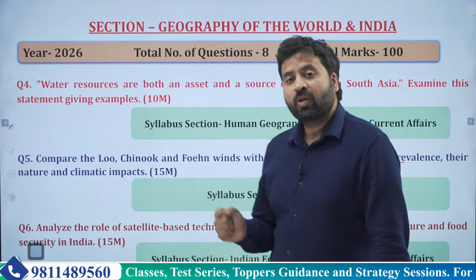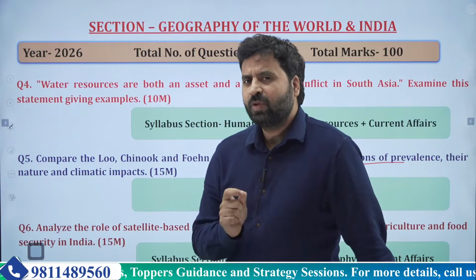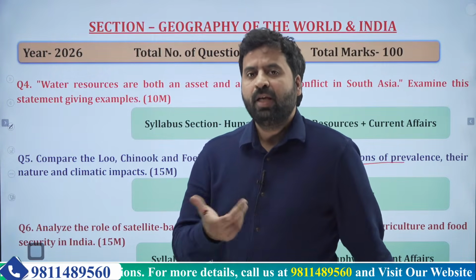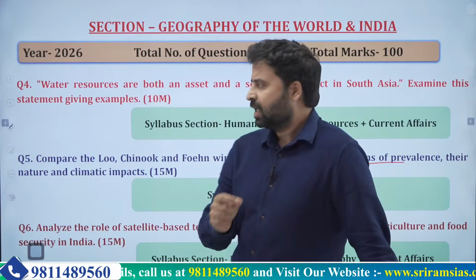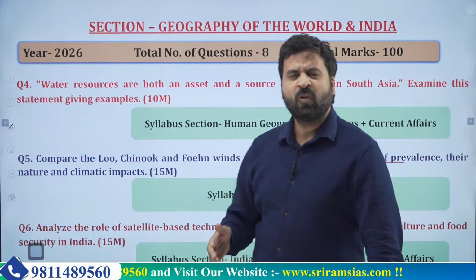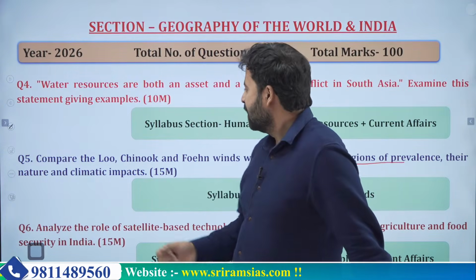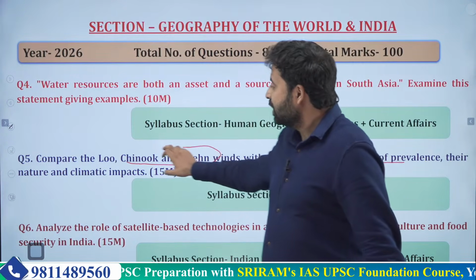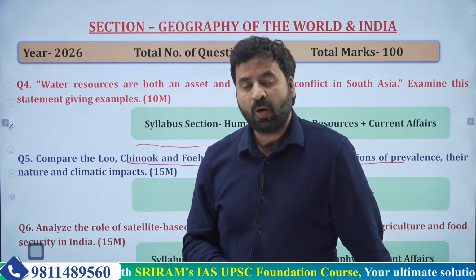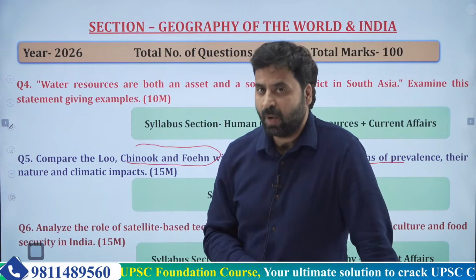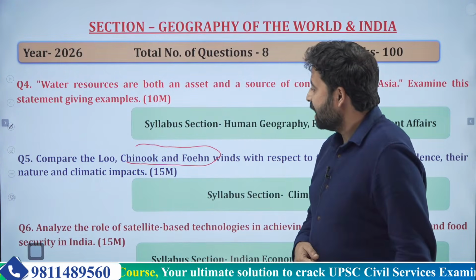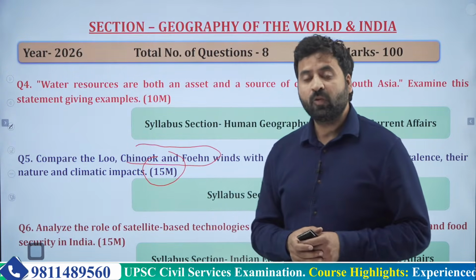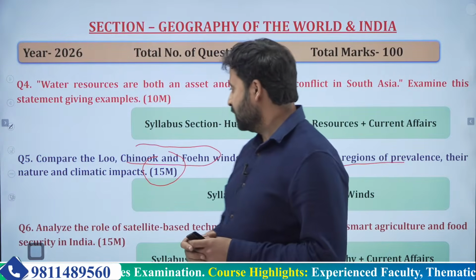Plus, because it is a geography question, it would be better if you draw some sort of diagram, integrate some sort of diagram within the table itself, very small diagrams. Chinook, it is a kind of continental wind, whereas Lu is a continental wind, whereas Chinook and Fawn, these are the winds related to the mountain on the lee side of the mountains. So this way you can write the answer to this question. UPSC has given you sufficient room, 250 words, to write the answer to this question.